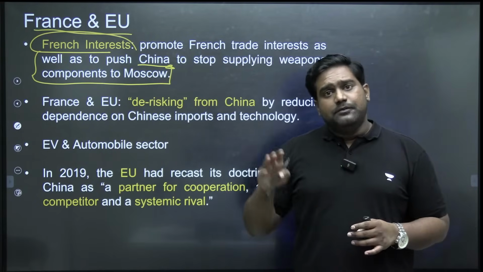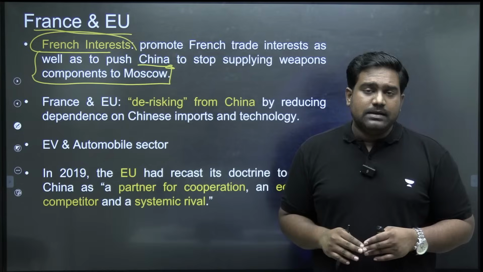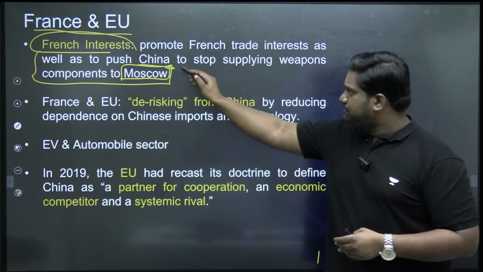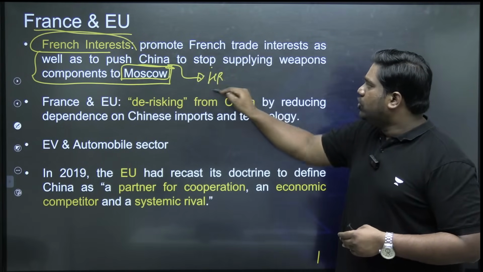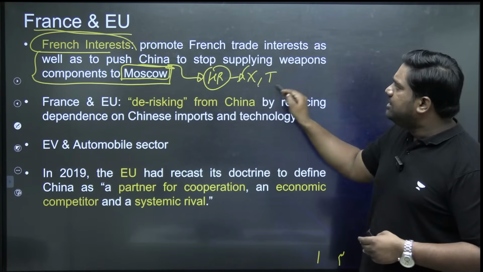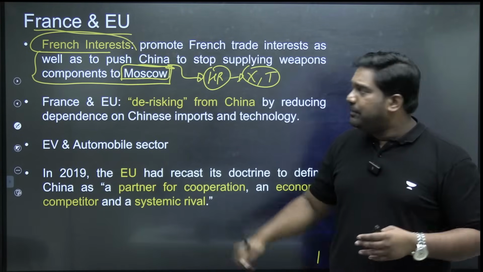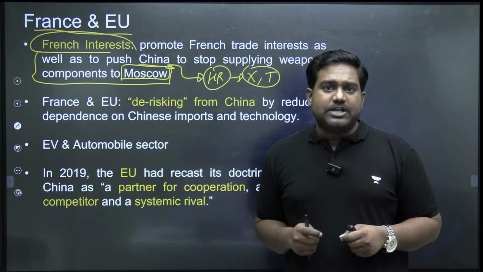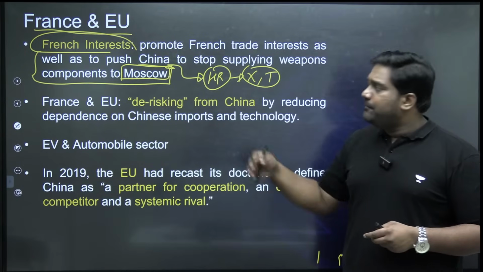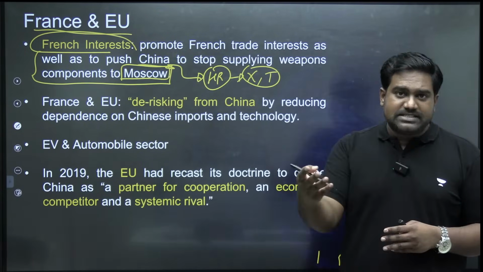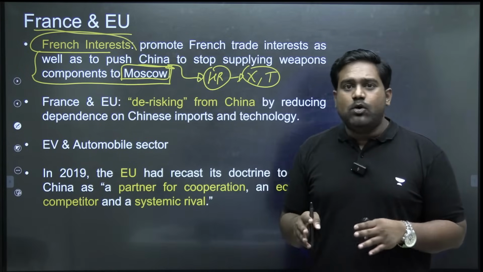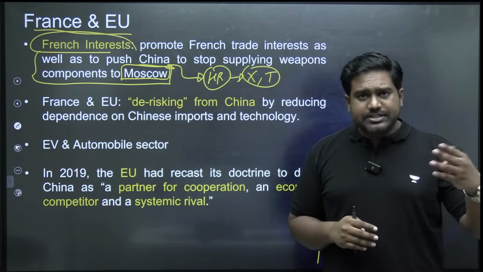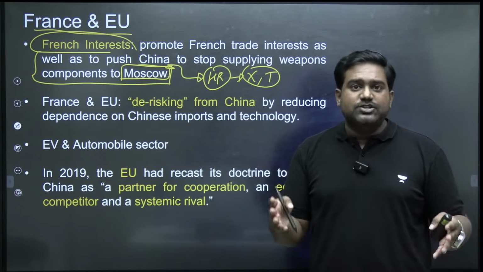But at the same time, France is worried. France is concerned as well. It's concerned about China's close ties with Moscow. It's concerned about China's human rights violations in Xinjiang, in Tibet, etc. For example, French President Emmanuel Macron, before welcoming the Chinese premier, he deliberately met the Tibetan leaders as well to send out a message to China that France is not entirely okay with China's alleged human rights violations, its close relations with Russia, and its general aggression that you see in geopolitics.